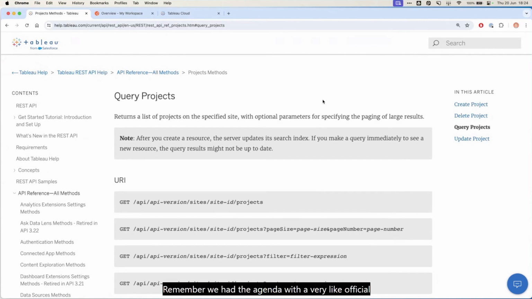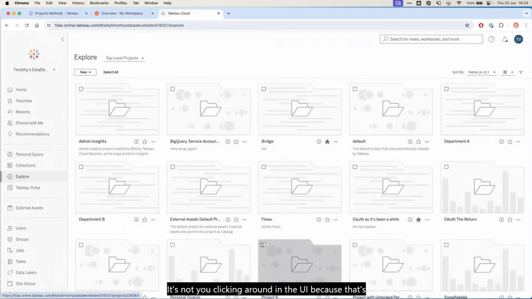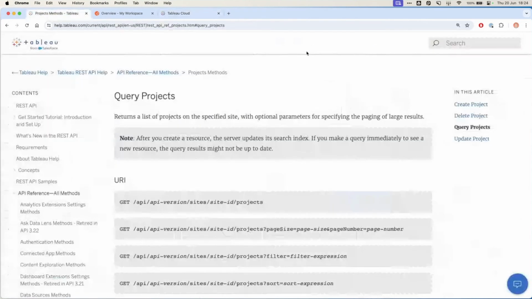Remember, we had the agenda with a very official and by-the-book type of communication. And what I'm showing you here is effectively the Tableau REST API documentation. So it is the supported and documented way of talking to Tableau, except it's not what you're used to. It's not you clicking around in the UI, because that's also talking to Tableau, requesting and responding. But this is what you use when you want to create a script that talks to Tableau.